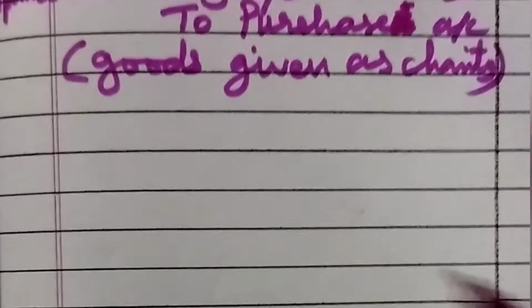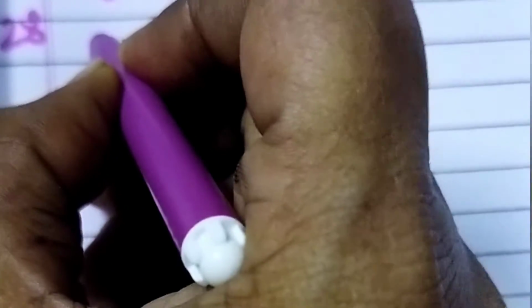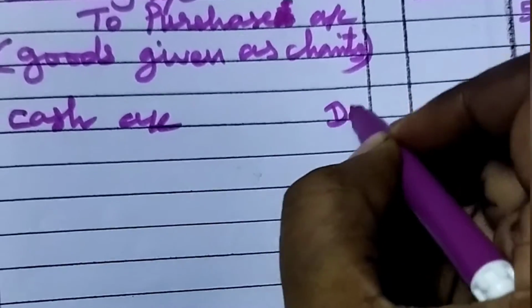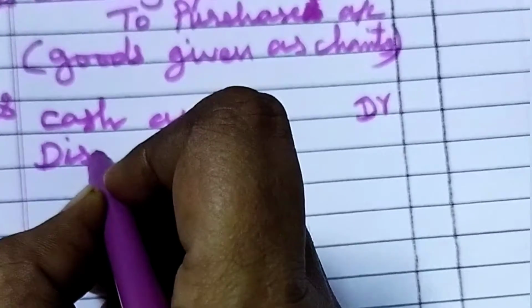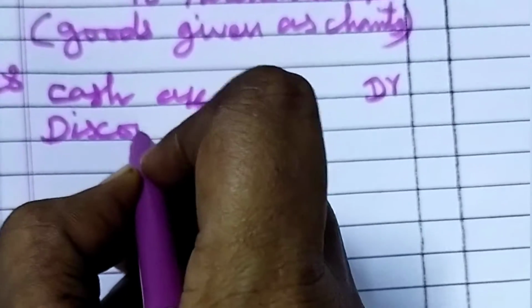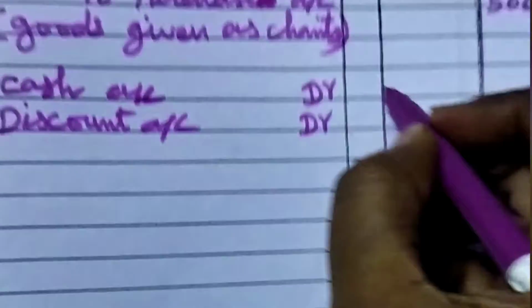Okay, what is the date? 28th. So cash account debtor. Like that, discount account also debtor because this is an expense. As per nominal account, debit all expenses and losses. So discount account debtor. How much did we receive?